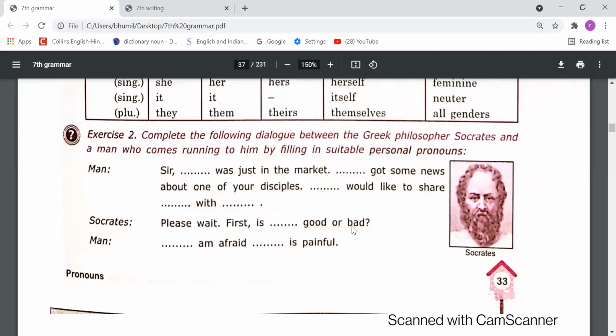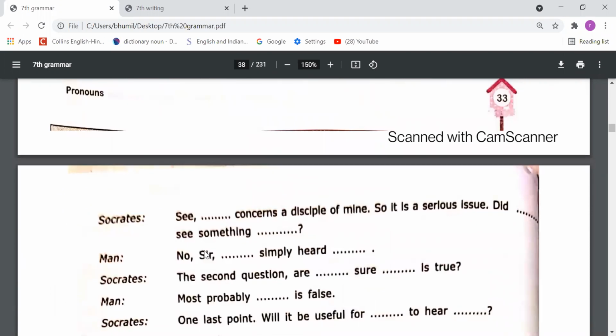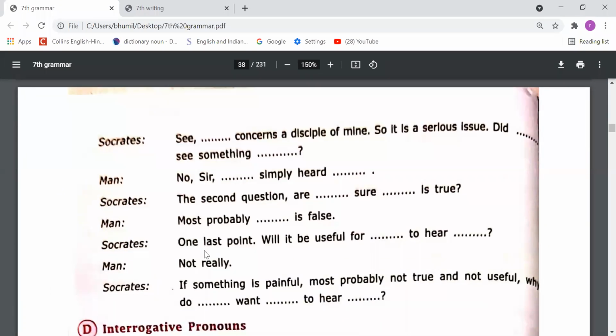Is it good or bad, we need to mention it. The man says, I am afraid it is painful. So according to the need of the sentence, you need to fill in personal pronouns here, right? Some I have told you and the rest you should do by yourself.